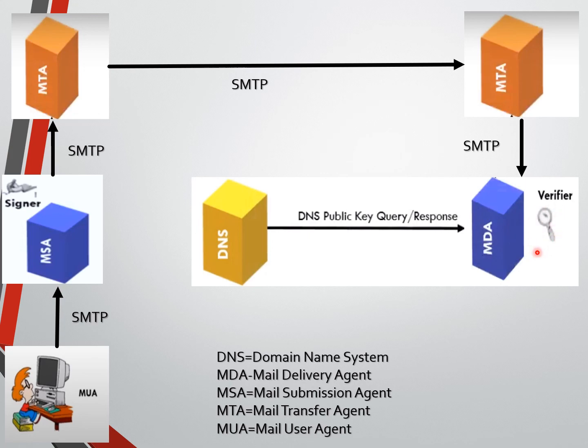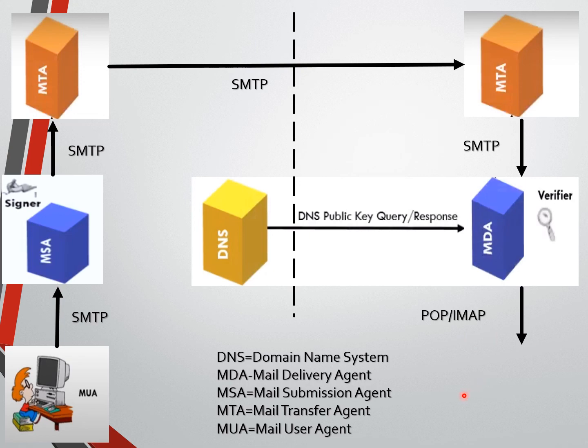So verification is over. Let us assume that verification is done successfully. Then the MDA will send the message. This is the receiving side, and this belongs to the sender side. Now the MDA will send the message through POP or IMAP.